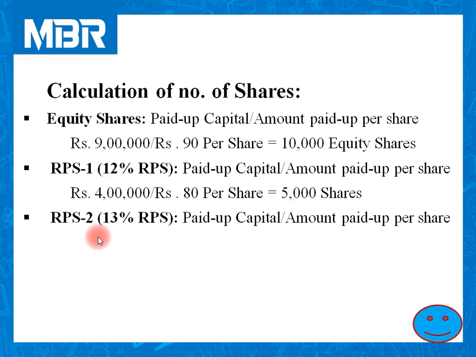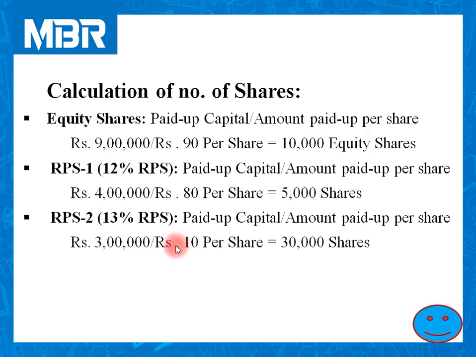And for RPS 2, in bracket it is written 13% RPS. We can identify both the RPS as 1, 2, A, B or with their respective percentages. Rupees 3 lakhs divided by rupees 10 per share. So number of shares issued by the company for 13% RPS is 30,000.